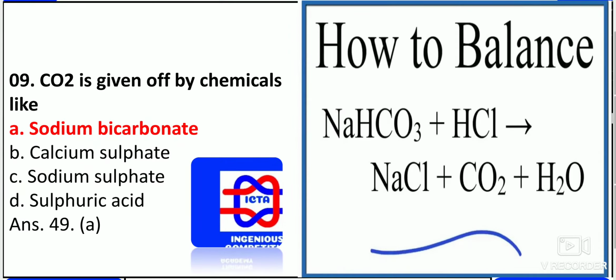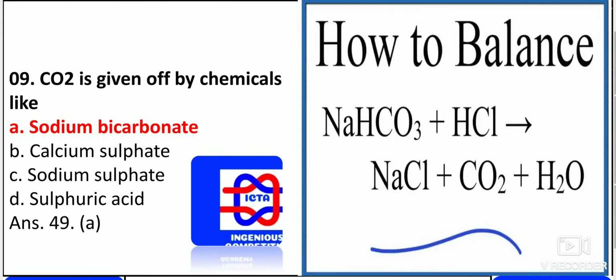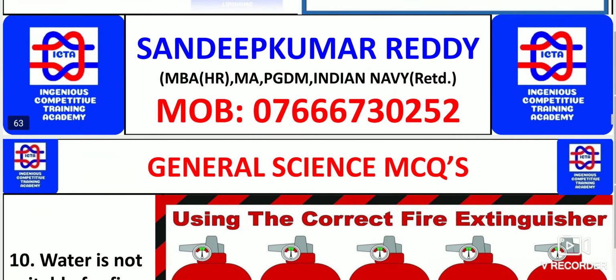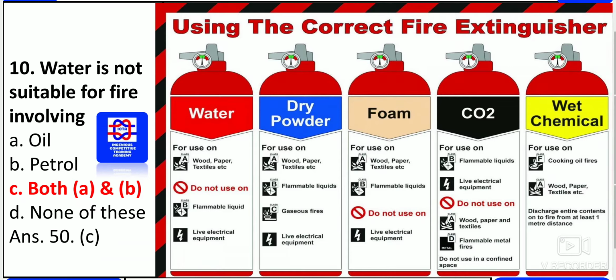Now the next question: carbon dioxide is given off by chemicals like sodium bicarbonate. The equation is: sodium bicarbonate, also known as baking soda, reacts with hydrochloric acid. Then sodium chloride, water and carbon dioxide are produced as the result. This is one thing you have to remember. So please go through whatever slide has been given. This is one important slide.